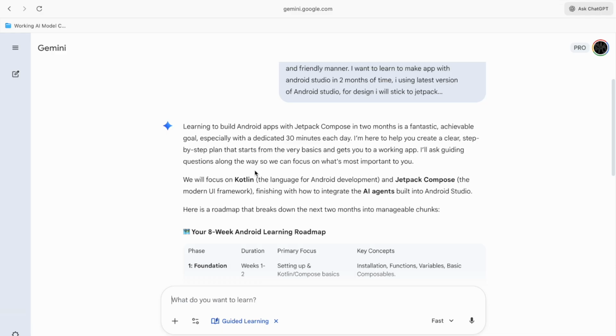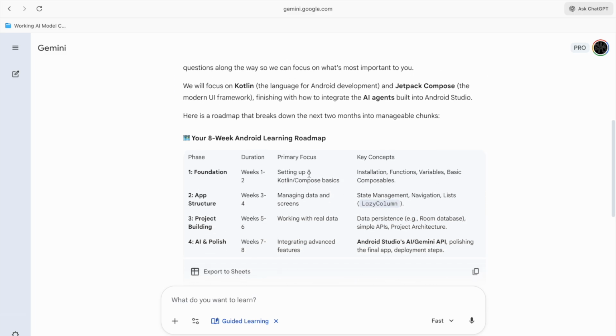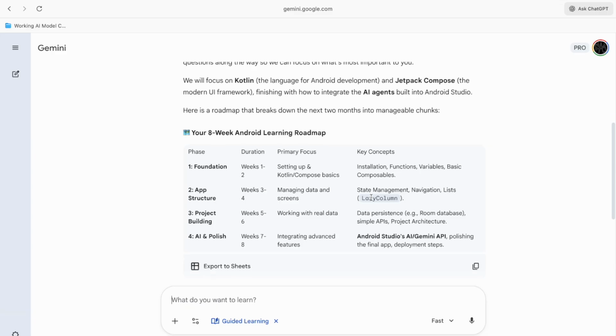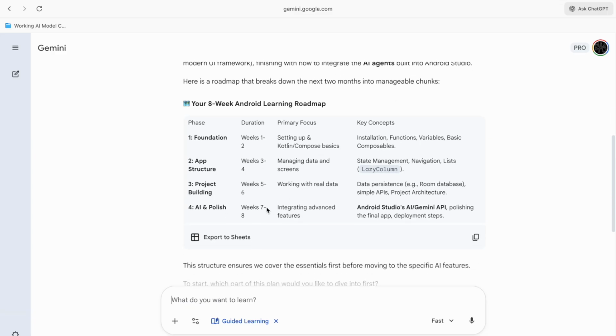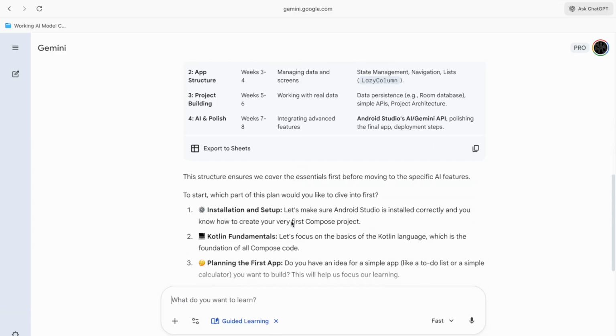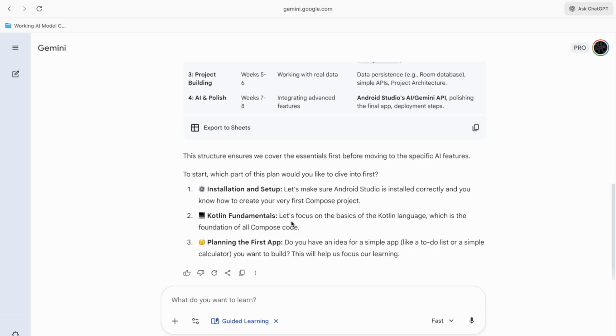We'll focus on Kotlin, the language of Android development, and Jetpack Compose, the modern UI framework, finishing with how to integrate AI agents built in Android Studio. Here's a roadmap. First, foundation: setting up Kotlin and Compose, installing, functions, variables, basic Compose work. Week 3 to 4, managing data and screens. Then projects and AI. The structure ensures we cover the necessary basics first before moving to specific AI features.